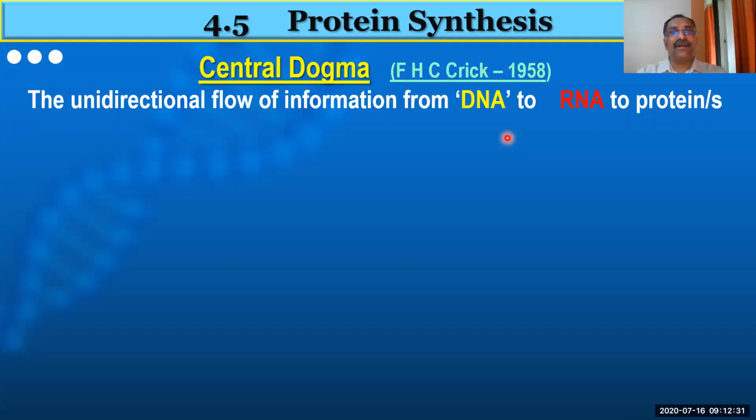Central dogma means the central theme. I can say the meaning in such a way. Otherwise, you can refer to your dictionary. So what is the meaning of dogma? But central dogma over here, the central theme, that means summary, the skeleton. And this is proposed by F.H.C. Crick in the year 1958. Once I show you the whole picture, then you will know what is the meaning of central dogma.